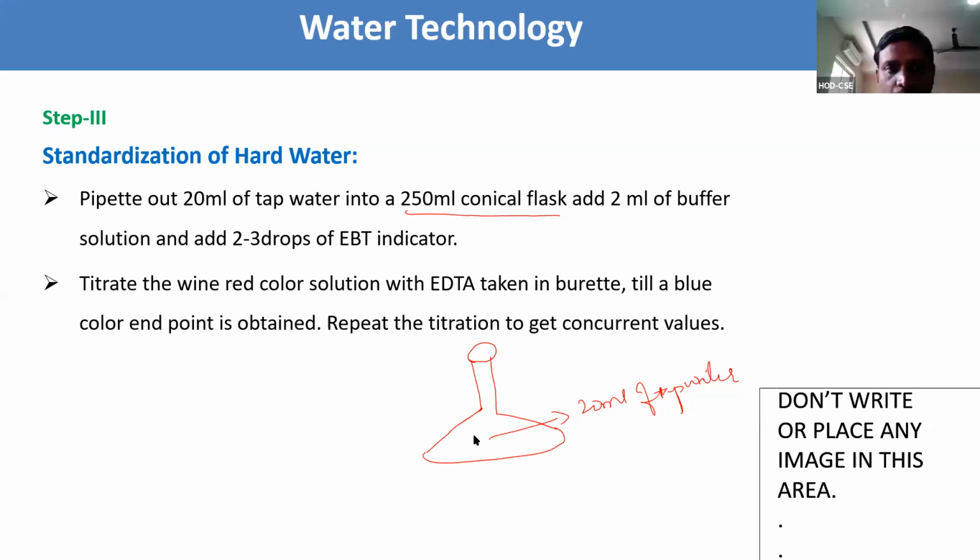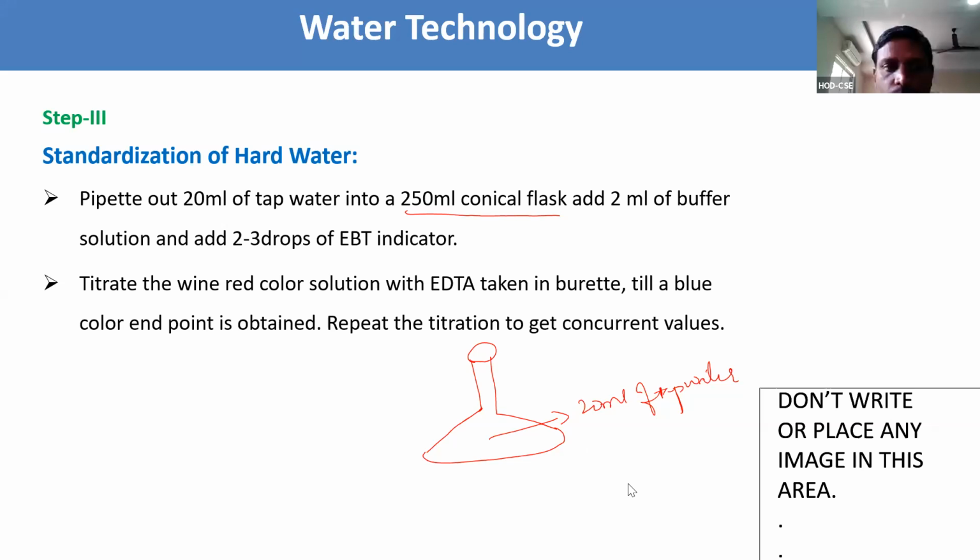Now the complex formed, what is the color? This complex is a wine red color complex. Wine red color complex we got. The wine red color complex is the unstable complex.